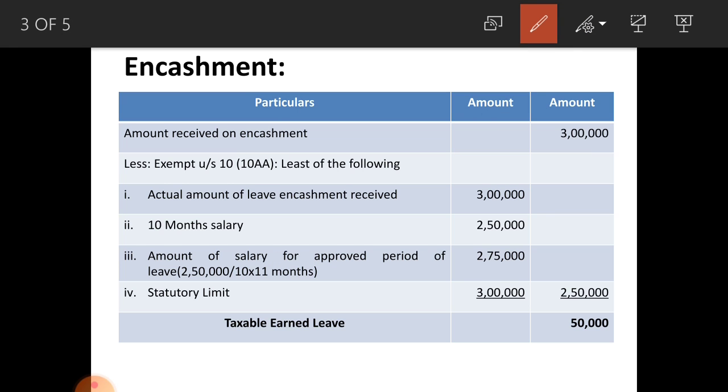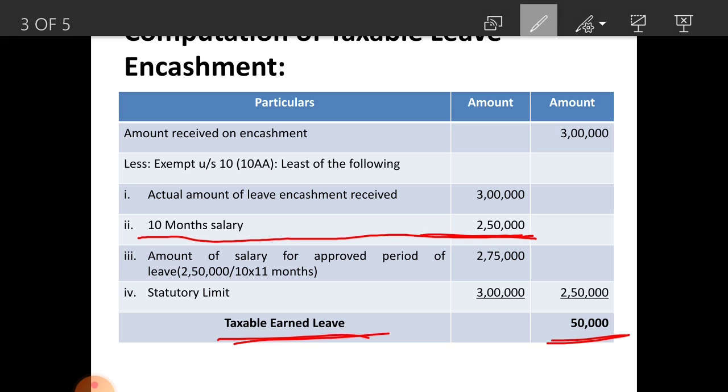And statutory limit 3 lakhs. Whichever is less you have to consider, that is your exempted leave encashment amount received. Here 10 months salary is minimum, that is 2,50,000. When you deduct this 2,50,000 exempted amount from amount received on encashment 3 lakh, you get taxable earned leave as rupees 50,000. That is your taxable earned leave.